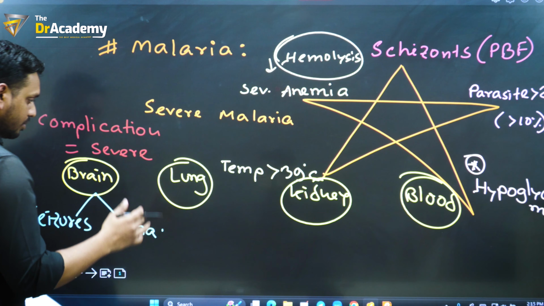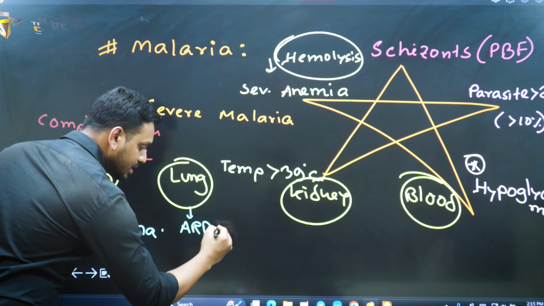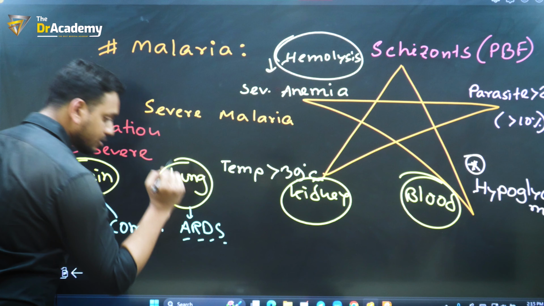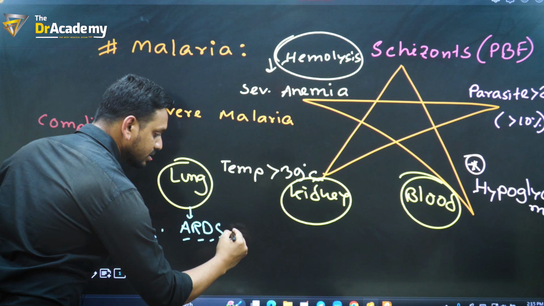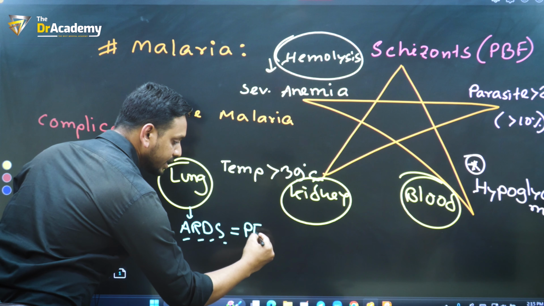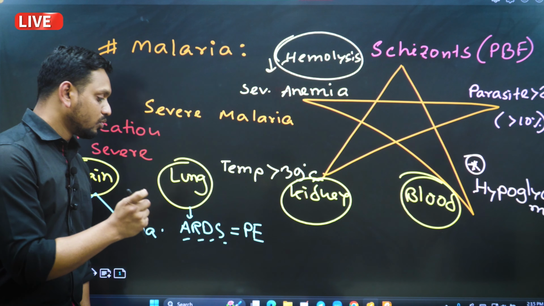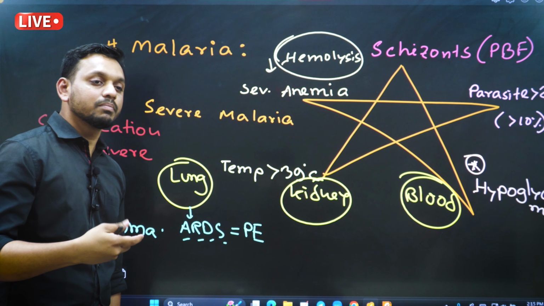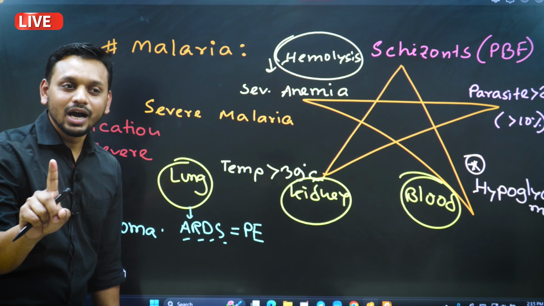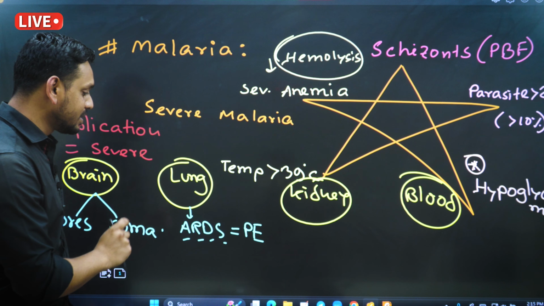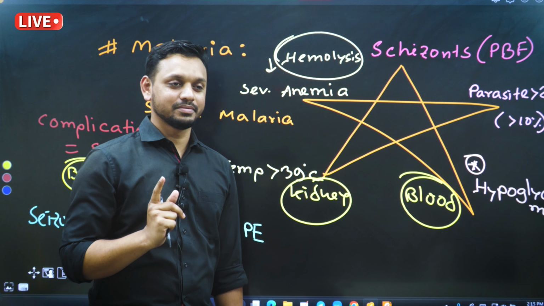Number two, in case of lung problem, the patient might develop ARDS. What does that mean? Acute respiratory distress syndrome. By the way, always remember, ARDS is nothing but a case of pulmonary edema. But whenever there is pulmonary edema, we always think of heart failure. But remember, in ARDS, there will be no heart failure. So ARDS, acute respiratory distress syndrome, will always be non-cardiac.